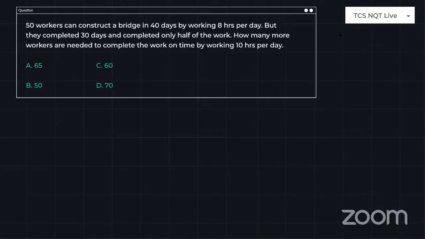Okay, just look at the question, guys. We will do it very easily. 50 workers can construct a bridge in 40 days by working 8 hours per day. It's very simple. Try to find out the total man hours. So 50 into 40 into 8 hours, they are working. Total man hours is 50 into 40, 2000, 2000 into 8, which is 16,000 man hours.